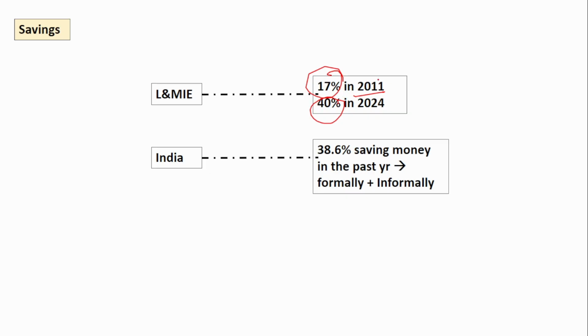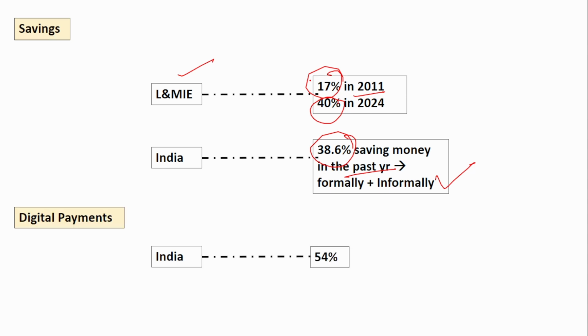Next, savings. Since account access has become easy, the formal way of saving has increased. Previously, if they had money, they would keep it in their house itself. But now, since accessibility is becoming easier, the formal mode of saving has also increased. In low and middle income economies, it has increased from 17% in 2011 to 40%. And in India, it has been 38.6% in the past year. This includes both formal and informal ways. So here you don't have to remember the data, but just remember that formal saving has increased due to the easy accessibility of accounts.